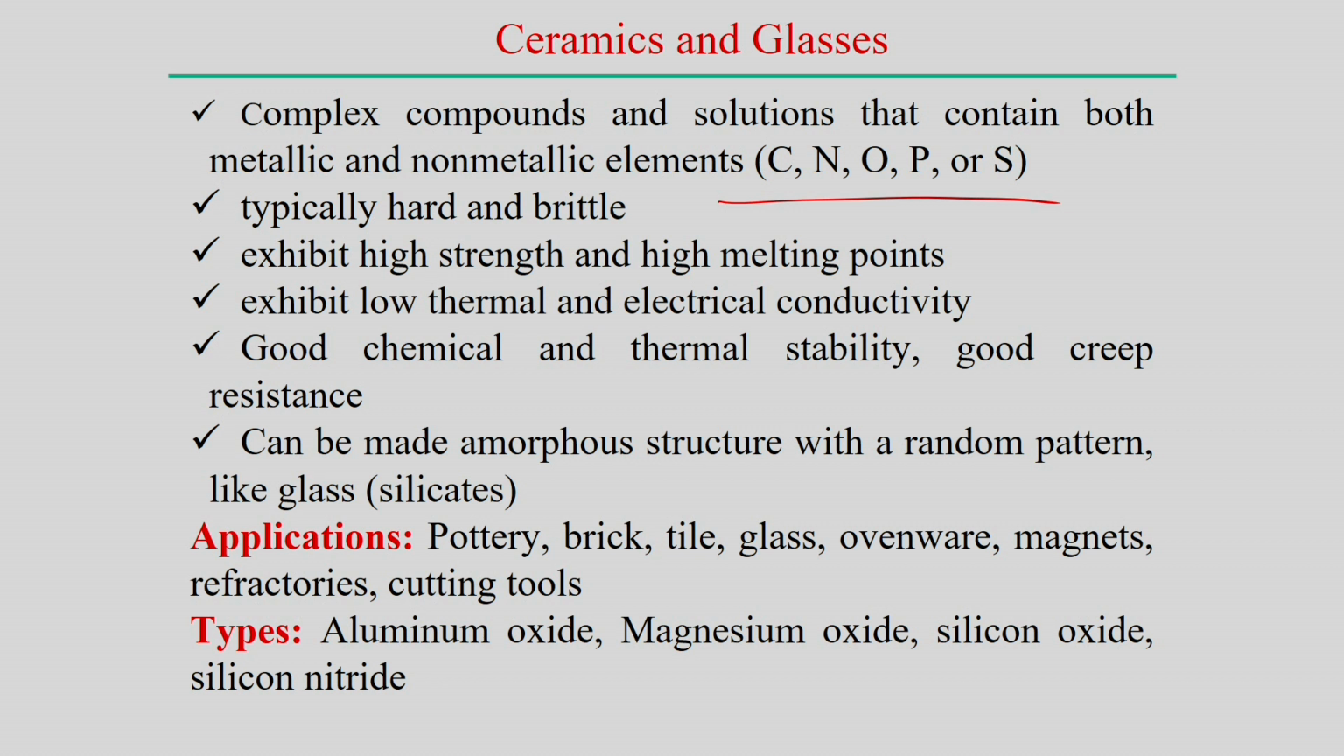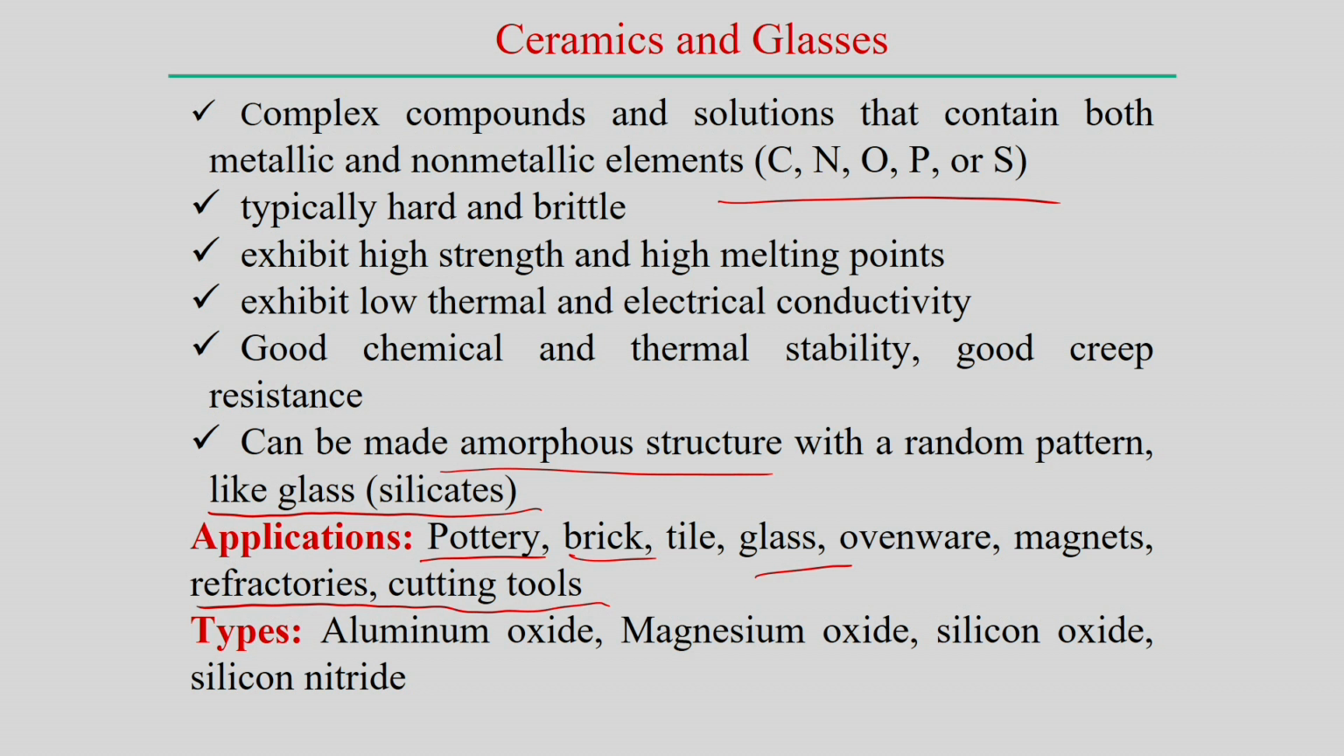Of course, the creep resistance is very high, and these ceramics can be used in high temperature applications also. They can be made with an amorphous structure, which is not a regular crystal structure but rather an amorphous structure with a random pattern like glass. This kind of structure you can observe in ceramics also. That is why glass and ceramics are normally in the same category. Applications: pottery, making bricks, tiles, glass, magnets. There you can also find cutting tools and refractories. Here you can find lots of applications of ceramic materials.